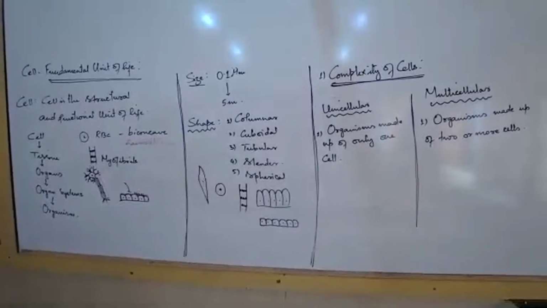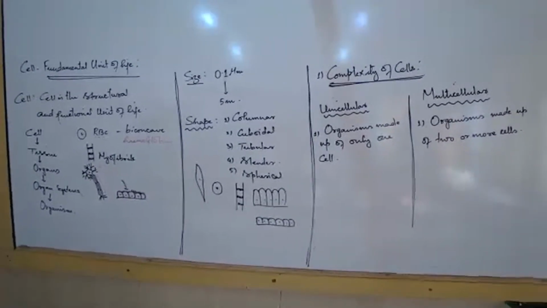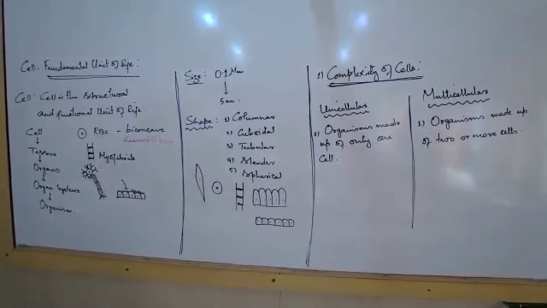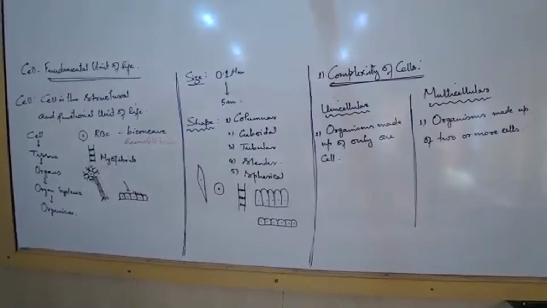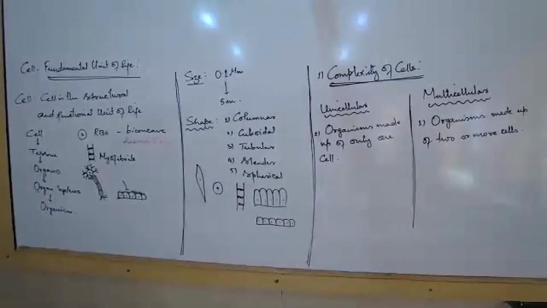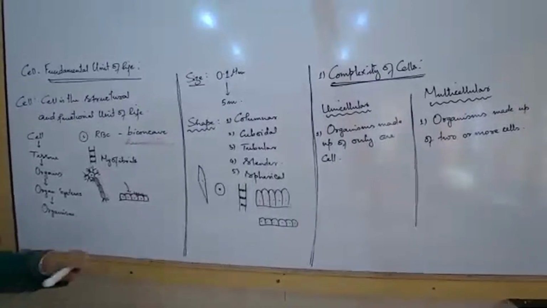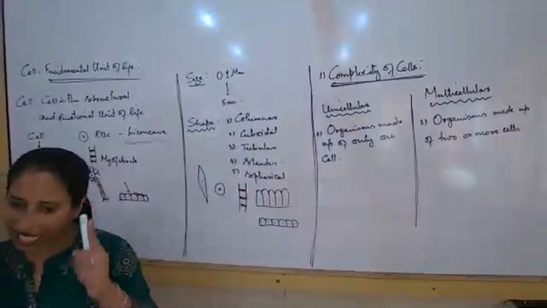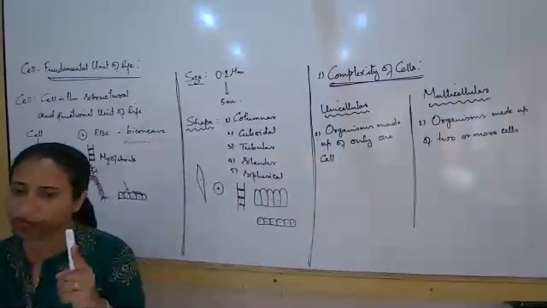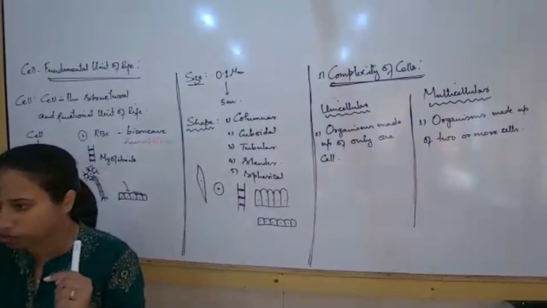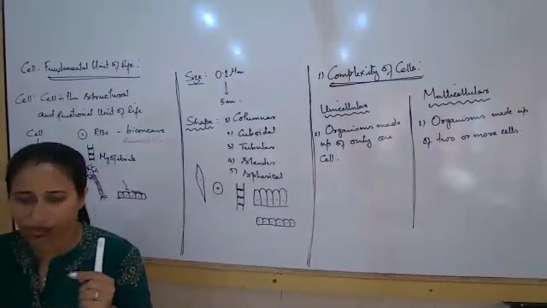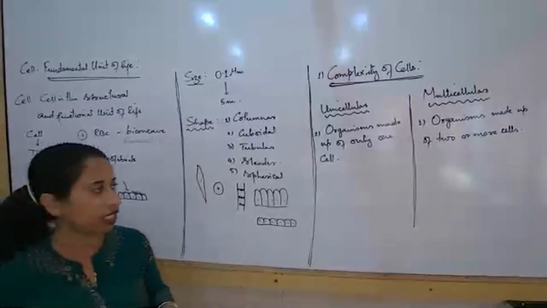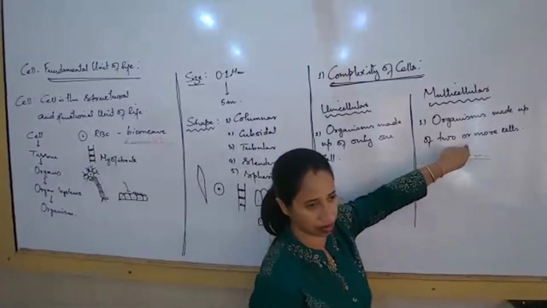It is only that single organism, that single cell, which has to carry out all the functions. It has to do the cooking, the cleaning, lay down the table, and clean the table after eating. All work comes on us when we are alone at home. The same is happening to this type of organism. It is only one single cell. So this single cell will carry out the process of feeding and nutrition, respiration, excretion, transportation, everything.